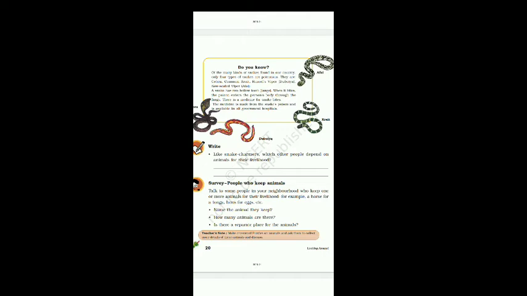A snake has 2 hollow teeth, which are also called fangs. When it bites, the poison enters the person's body through the fangs. So it is mentioned that a snake has 2 hollow teeth.